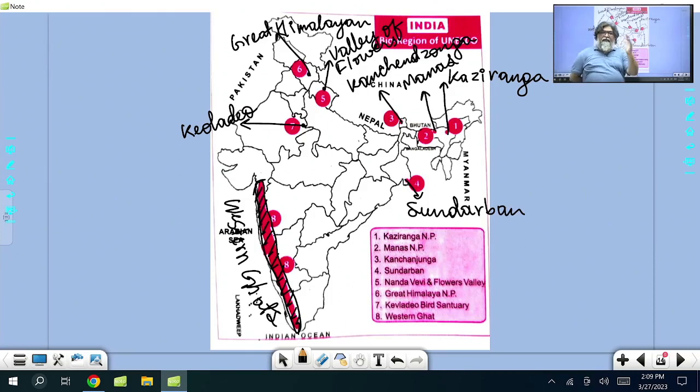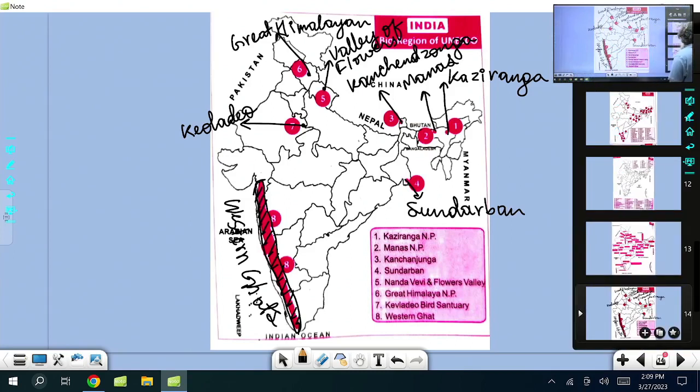So with the help of the map, you are able to remember all the names. It becomes easy to remember what I mentioned here. The list I gave is based on the same thing.